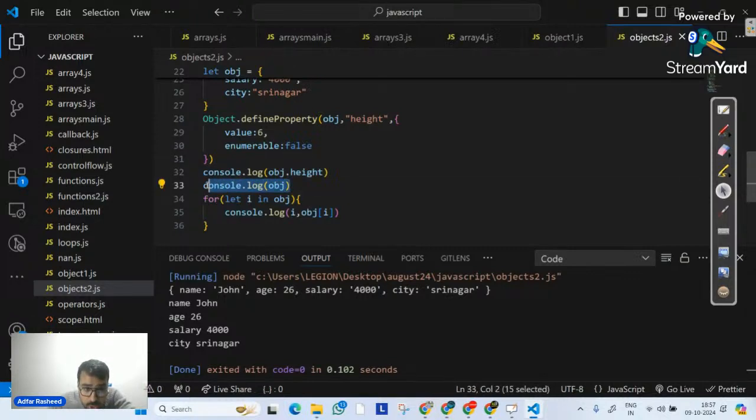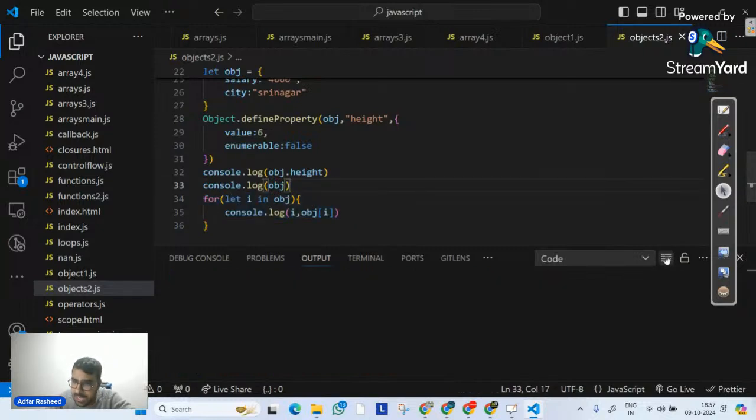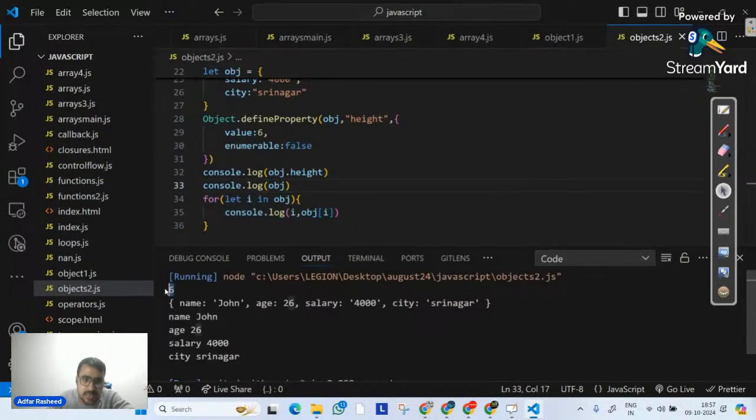When I say console.log obj, I don't see that. Even when I loop on it, I don't see that. But if I now execute obj.height, you can clearly see the value is 6, which means there is a property in obj and I am able to access it. That's why console.log obj.height gave me an output, but it's non-enumerable in nature. I cannot loop around it, and even when I try to visualize the obj directly, I'm not able to see it. Am I clear?